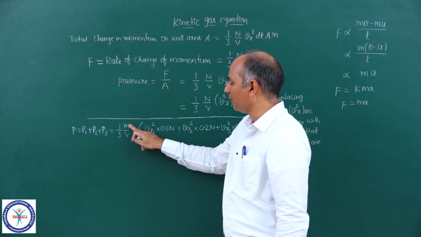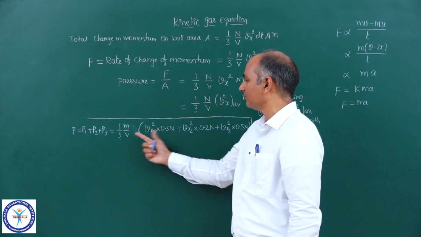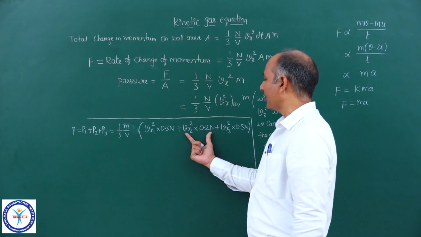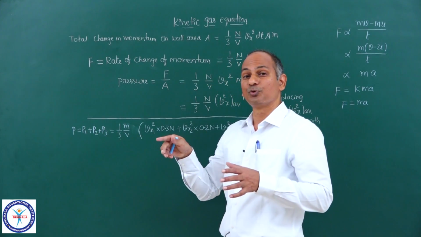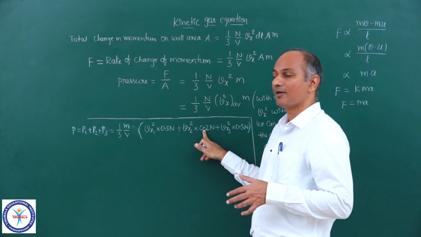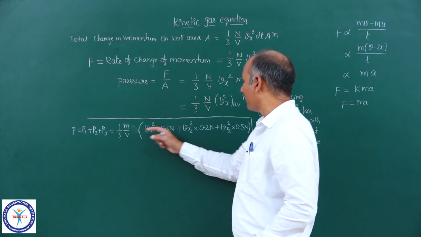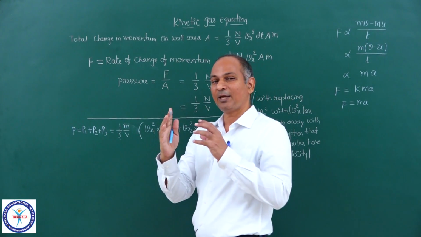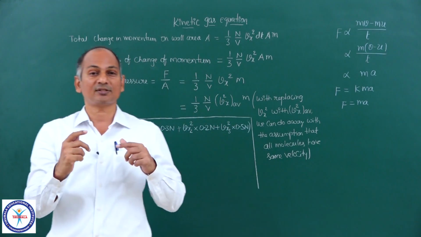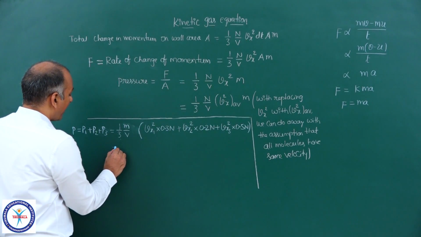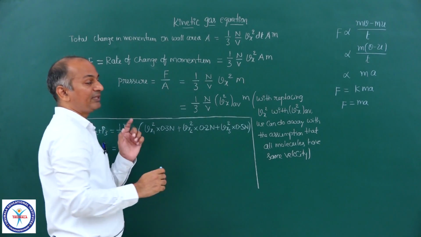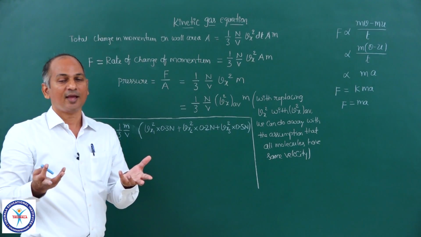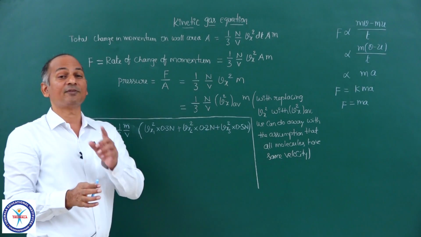All of you see that expression. 1 upon 3 into m upon V into this value, that is P1. 1 upon 3 into m upon V into this value, that is P2, the pressure due to these 20% of the molecules. And 1 upon 3 into m upon V into this particular value, that will be P3 on the same area. So we can add those 3 pressures. Now I am multiplying this entire expression with n and dividing that expression with capital N. That does not make any difference.